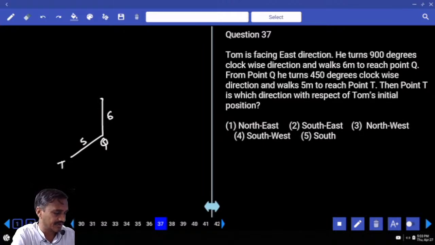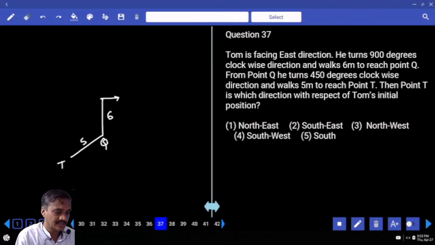It is 45. Then Tom is facing east. He turns 90 degrees clockwise. Initially this person is facing east. Then he turns 90 degrees clockwise, and this person is facing south. And he walks 6 meters to reach point Q. From point Q he turns 45 degrees clockwise and walks 5 meters to reach point T.